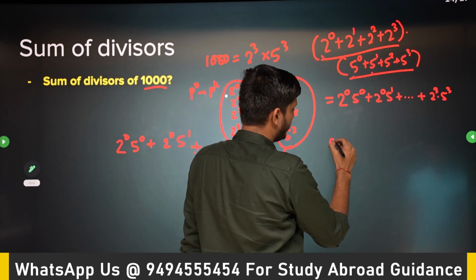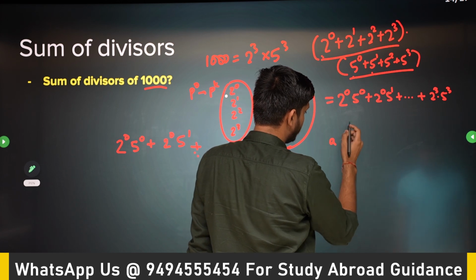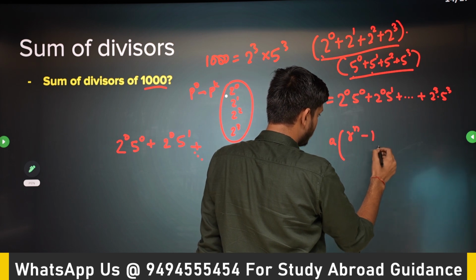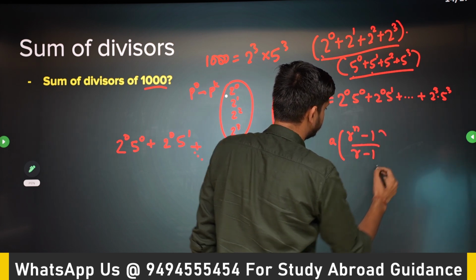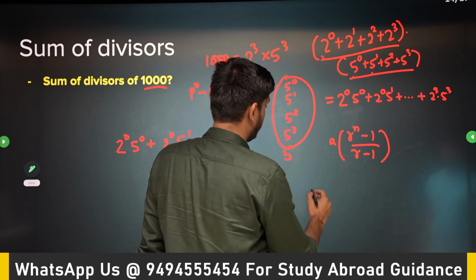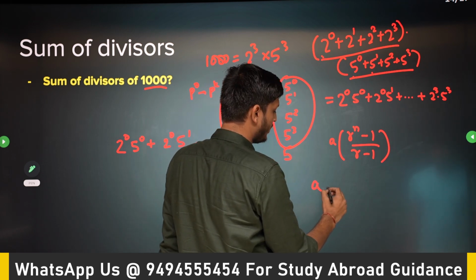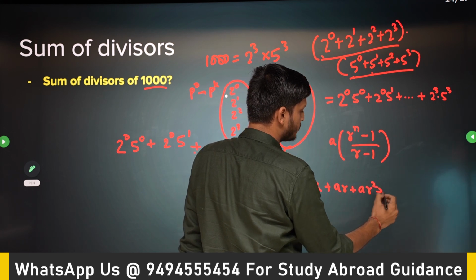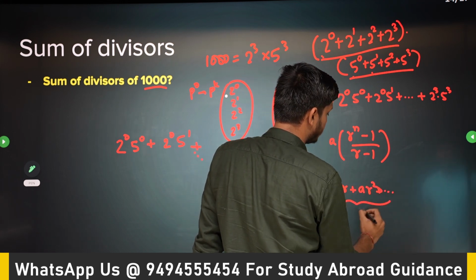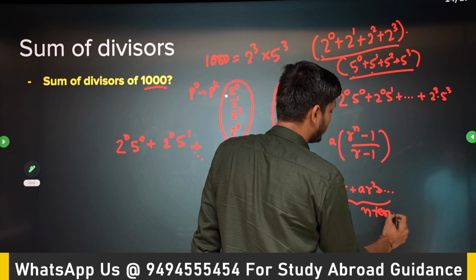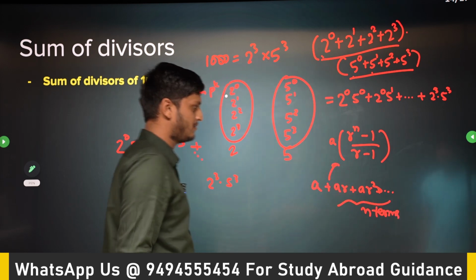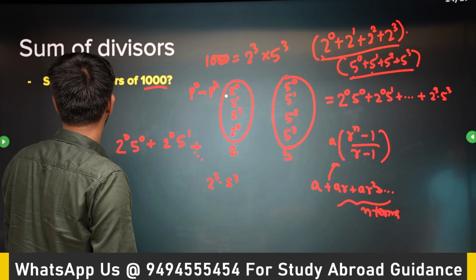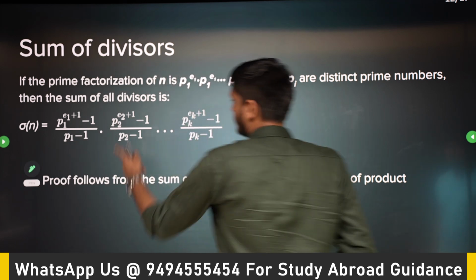The sum of a GP is a times r to the power n minus 1, upon r minus 1. If you want to calculate the sum of a plus a r plus a r square and so on up to n terms, this is the sum of GP. Very easy. We know this from our childhood. So just apply the formula, and that's how we are deriving this formula.